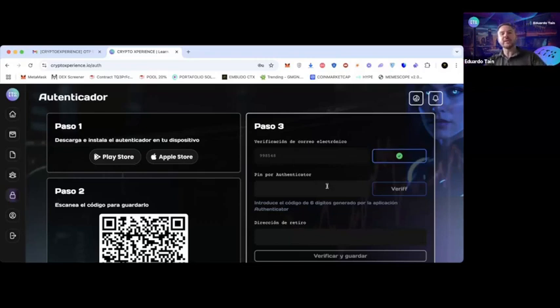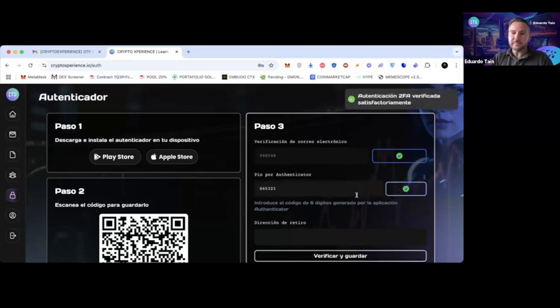And I'm going to enter the PIN that I have here, that PIN from Google Authenticator, and I click verify. Finally, you would simply need to enter the wallet, right? I'm not going to enter it now. It's just so you know that you enter your wallet.